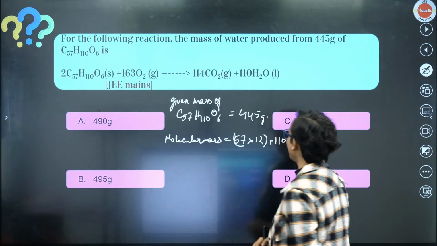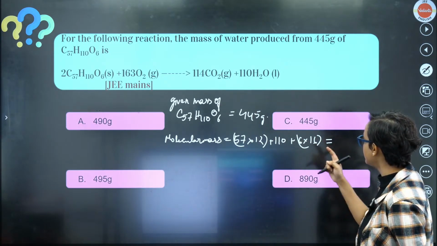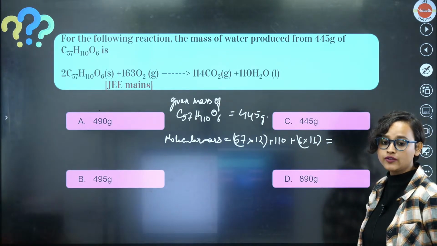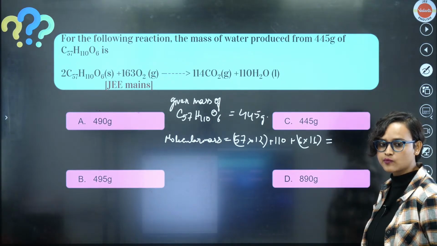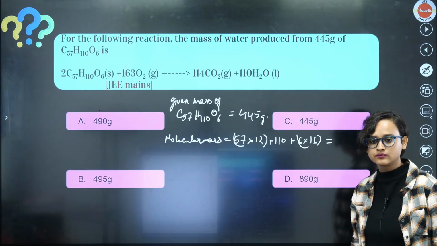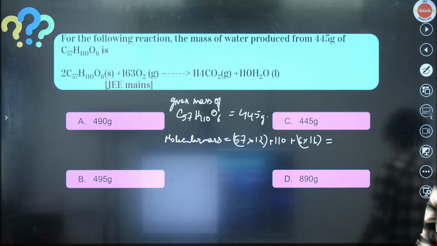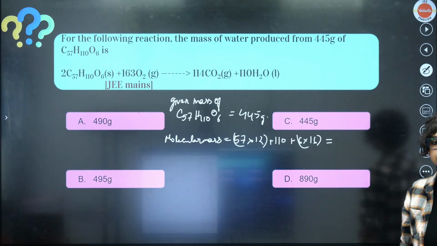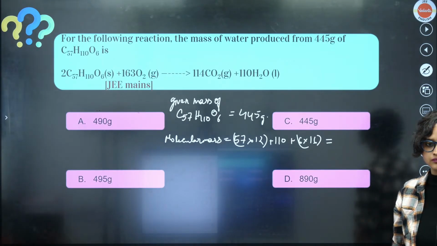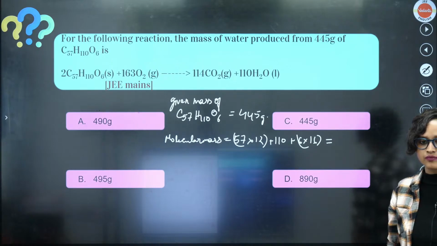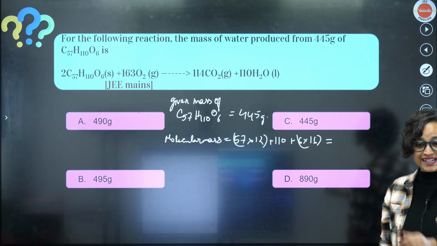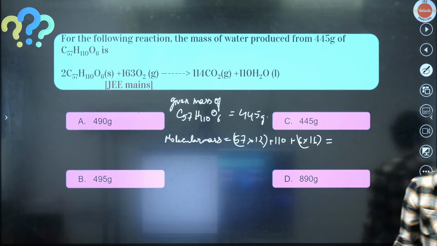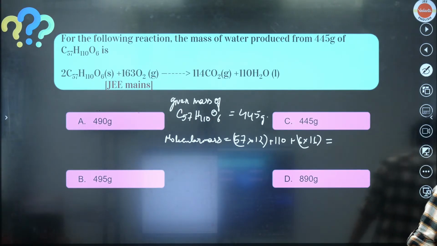What will it be? I think it should be 890. Let me calculate once again.